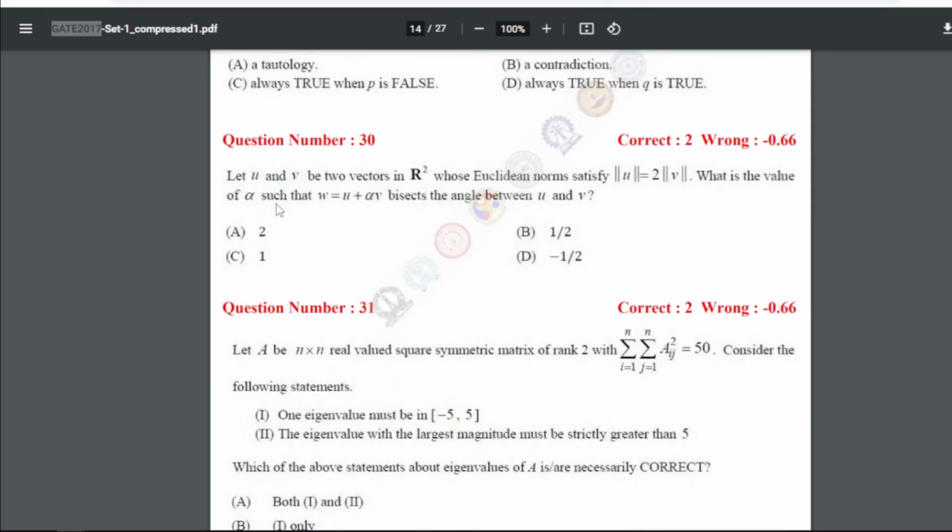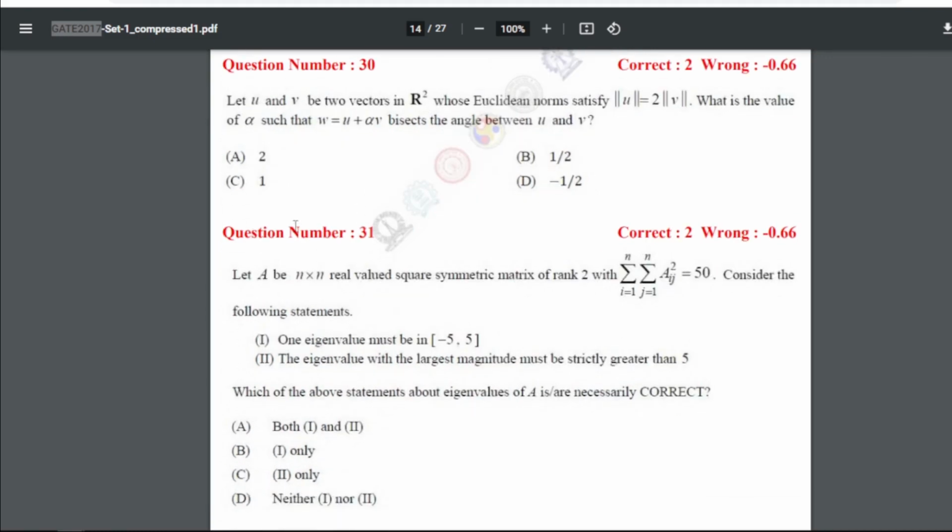Question 30: let U and V be two vectors in R square whose Euclidean norm satisfies U equals 2, then V. What is the value of alpha such that W equals U plus alpha V bisects the angle between U and V? For question number 30, our answer is A, that is 2.